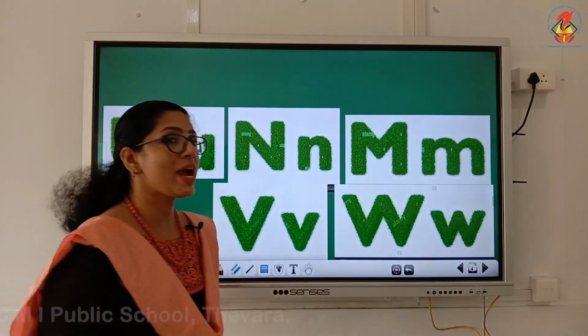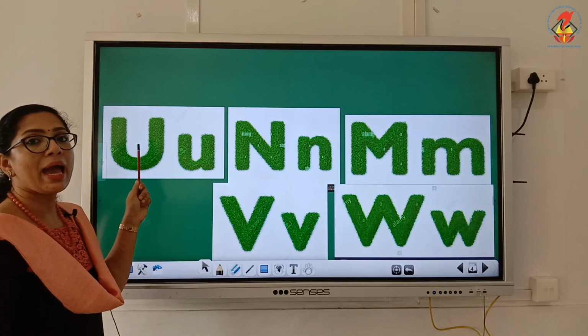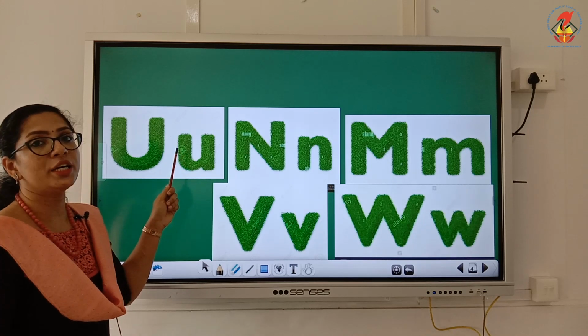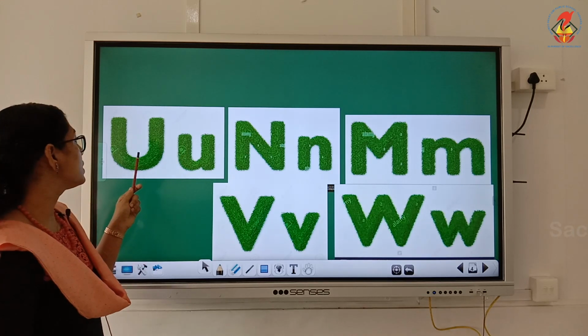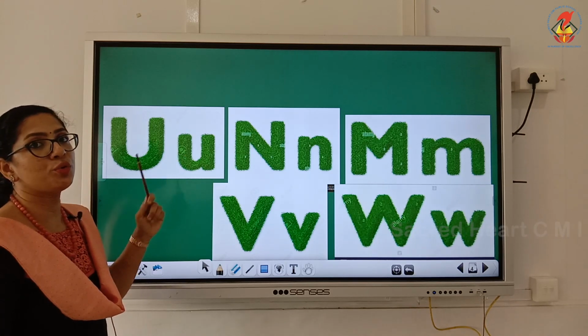Today we are going to do the revision of letters U, N, M, V and W. Now tell me which letter it is? Letter U. This is capital letter U and this is small letter U.